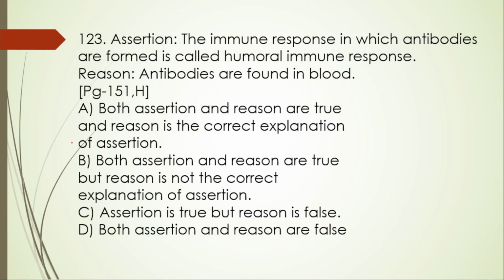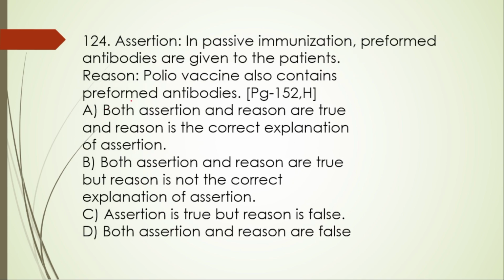Next, 123. Assertion and reason type of the question. Assertion, here it is. The immune response in which antibodies are formed is called humoral immune response. Yes, of course, this is right. And the reason, antibodies are found in blood. Yes, this is also right. And it is correct explanation also. So we will go with the option A.